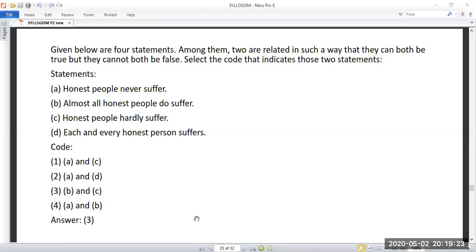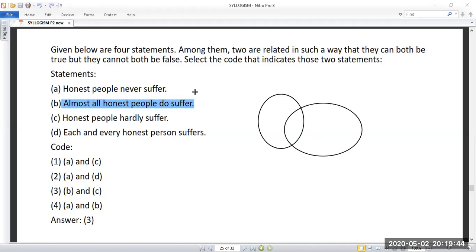So any other doubt? So the answer is B and C. So you check the condition of B and C. Almost all. This is some. This is some not. You know how to draw the some and the some not. This is some and this is some not.